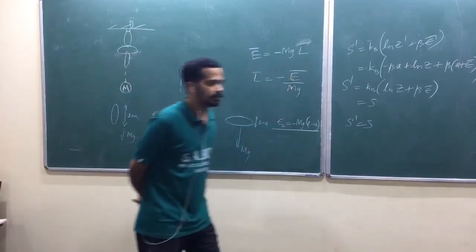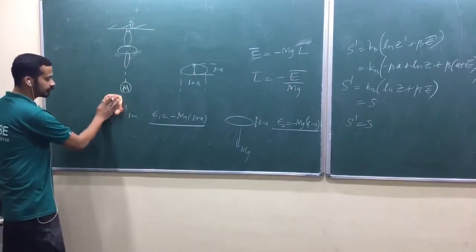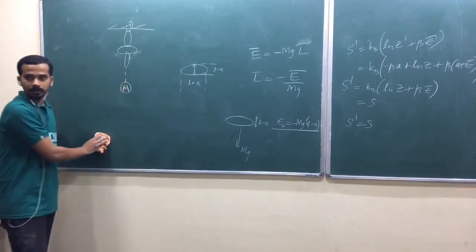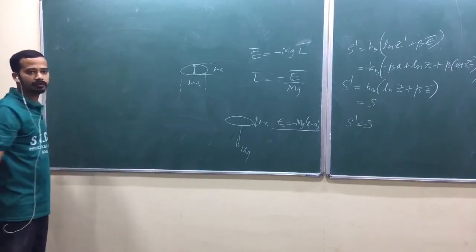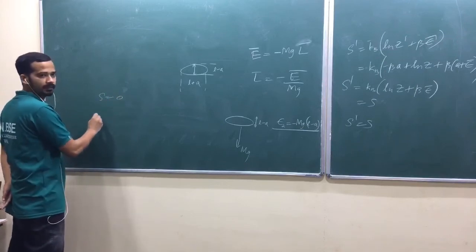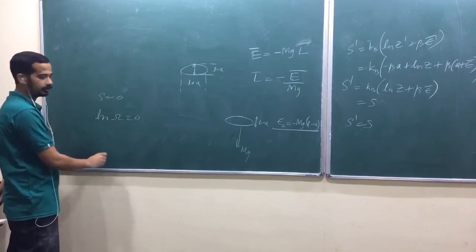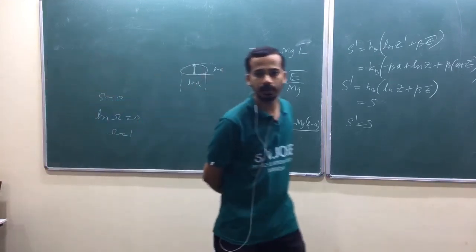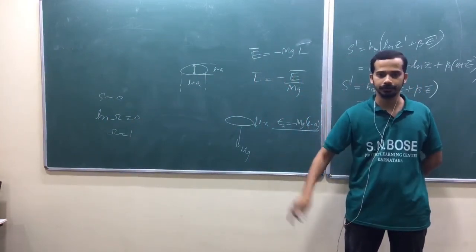You should not go for, as I told earlier, the physical significance of entropy, because you are not going to measure entropy in the lab. So I told you in the very beginning, entropy is a mathematical quantity, a pure mathematical quantity. Entropy equal to 0 means log of omega equal to 0, which means omega equal to 1. There is only one possible microstate corresponding to that total macroscopic property.